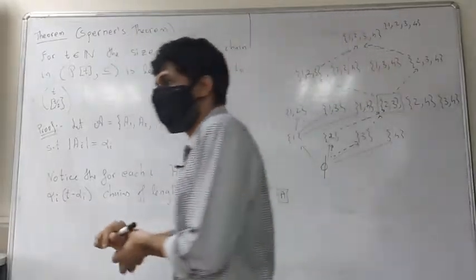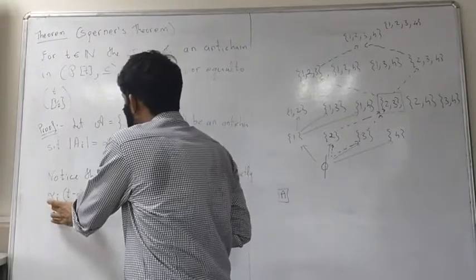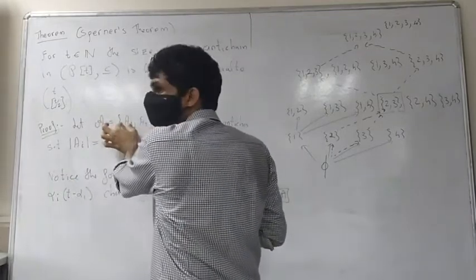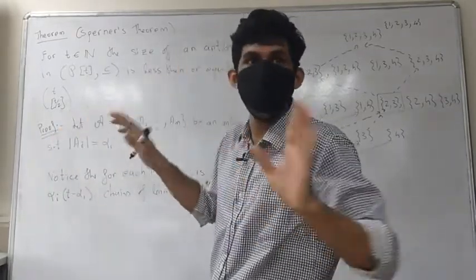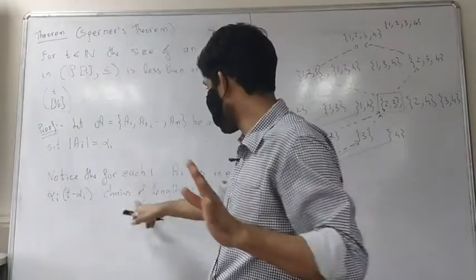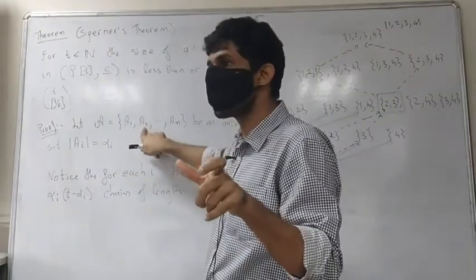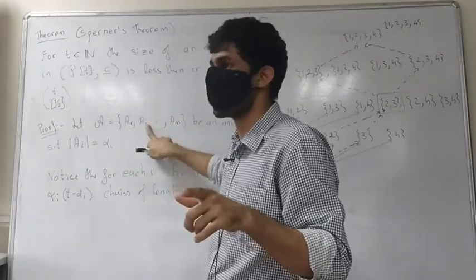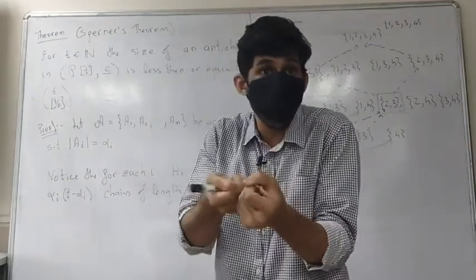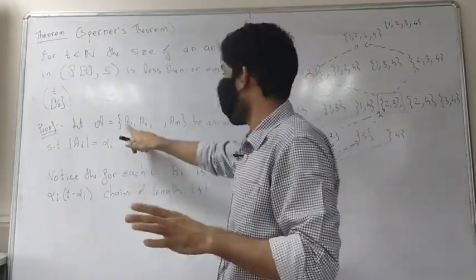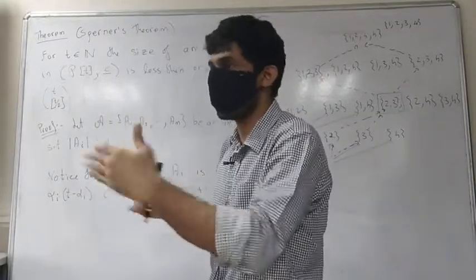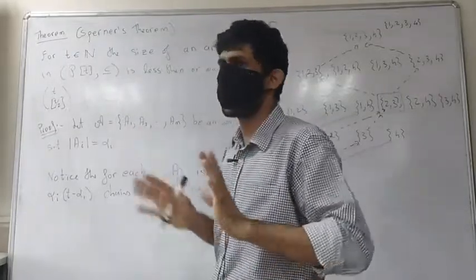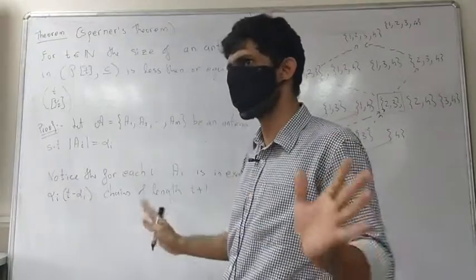Now, the chains which A1 is in, A2 will not be in. So A1 will be in alpha 1 times (t minus alpha 1) chains of length t plus 1. A2 will be in alpha 2 times (t minus alpha 2) chains of length t plus 1. And these chains will not be the same. They will have common elements, that's fine, but overall the chains will be different. No two of them will have all the same elements. That's not possible because two elements of an anti-chain cannot be in the same chain. They cannot be related, hence they cannot be in the same chain.